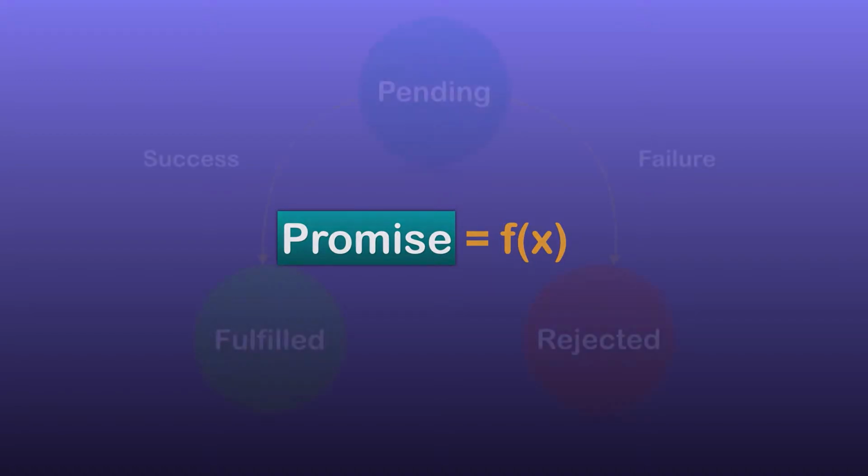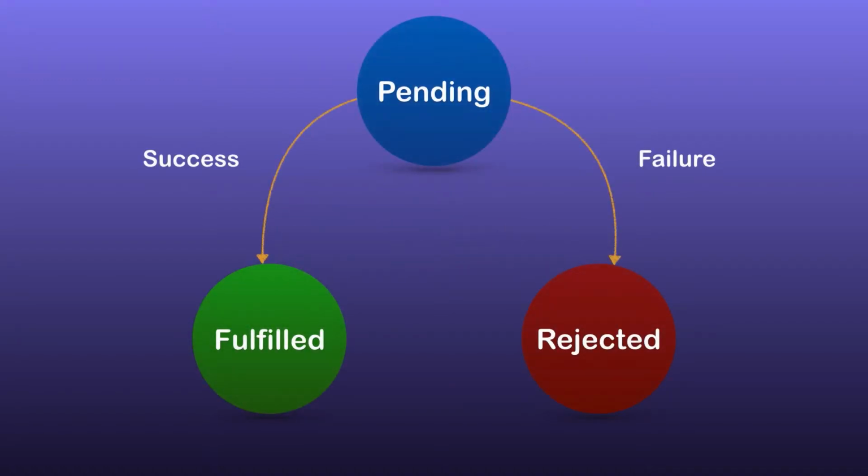A promise can be in one of three states. The first state is called pending. When the promise is created, it will be in pending state, and when it is resolved successfully, it will move to fulfilled state. If there is any error, then the promise will move to the rejected state. So that's the third state.